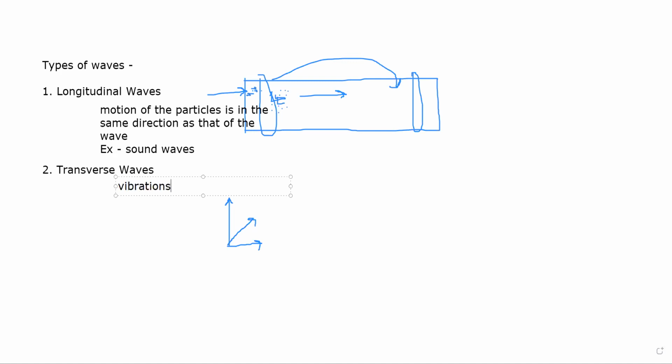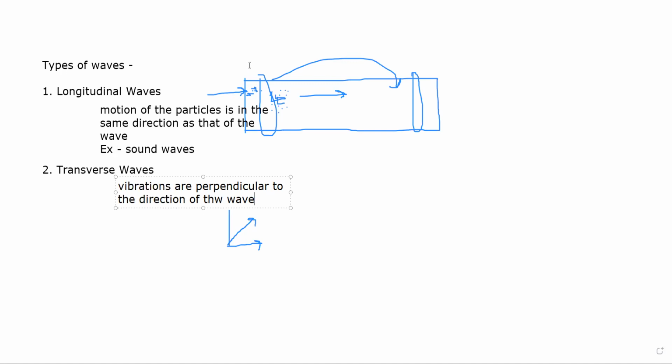Vibrations are perpendicular to the direction of the wave. So these are the two types of waves.